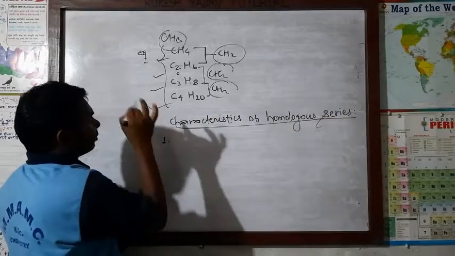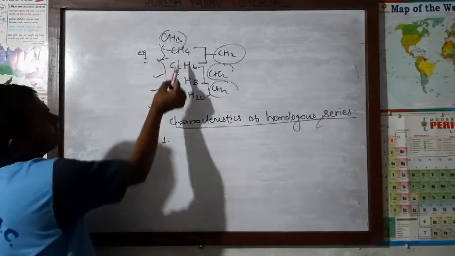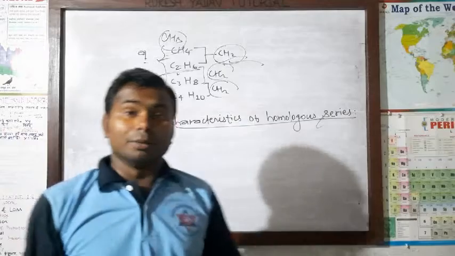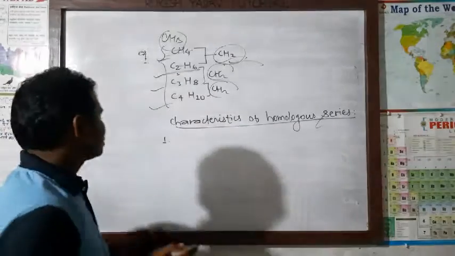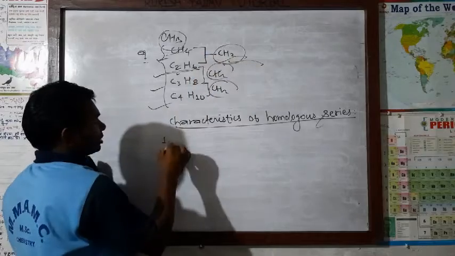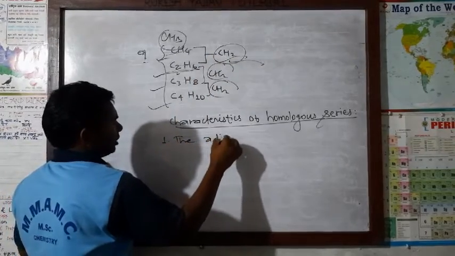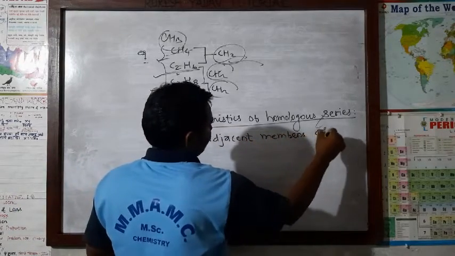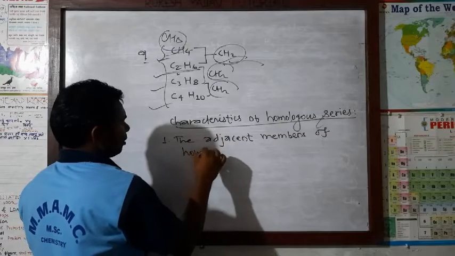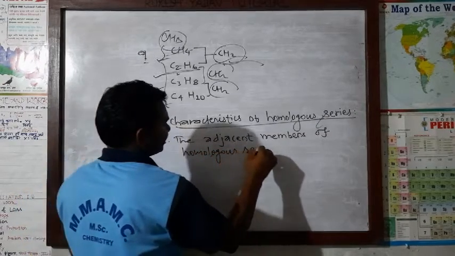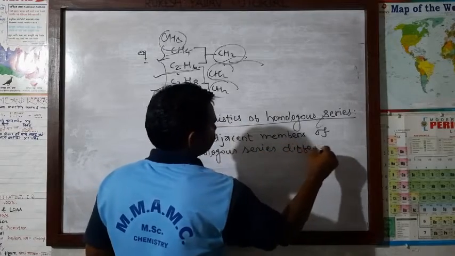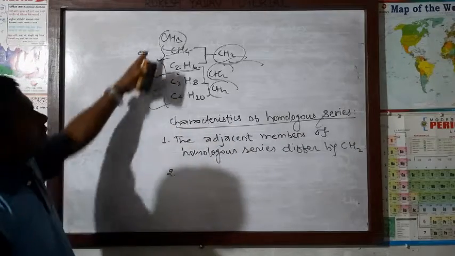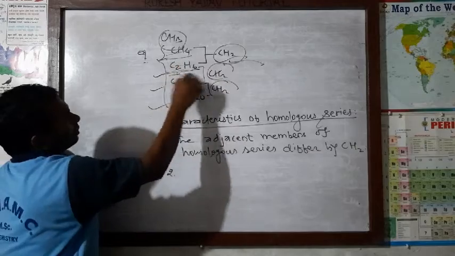Now, the first characteristic of homologous series, from here only we can write. The adjacent members of a homologous series differ by how much? CH2. The adjacent members of the homologous series differ by CH2, meaning they have a common difference, that is CH2. First, write that only: the adjacent members of homologous series differ by CH2. Number 2.